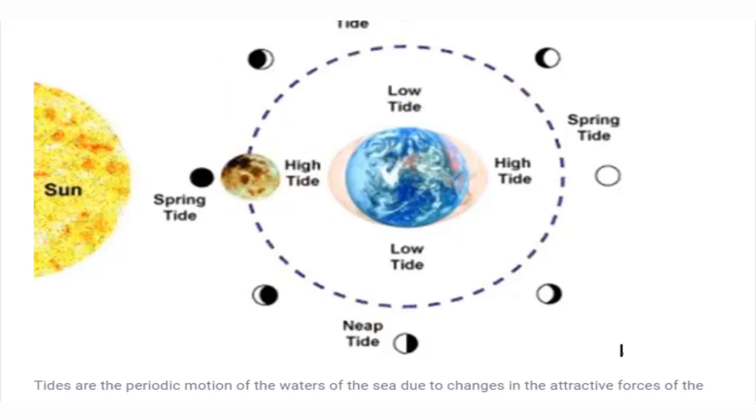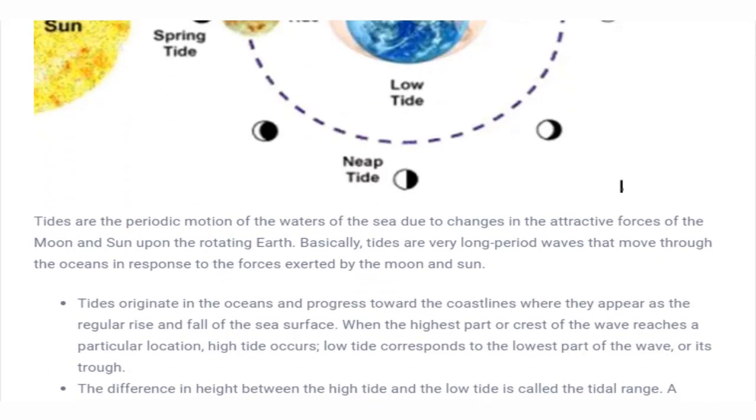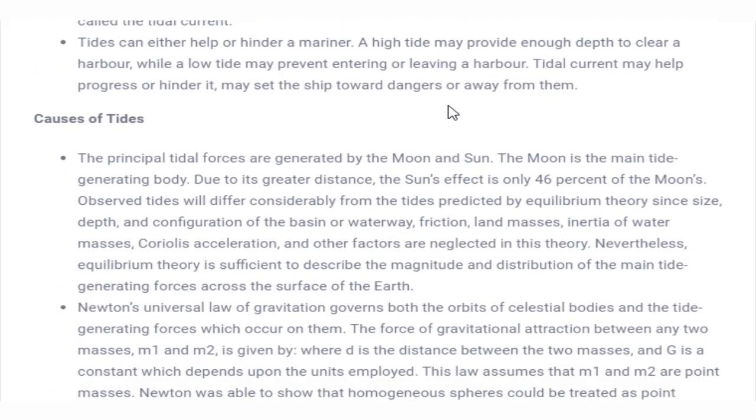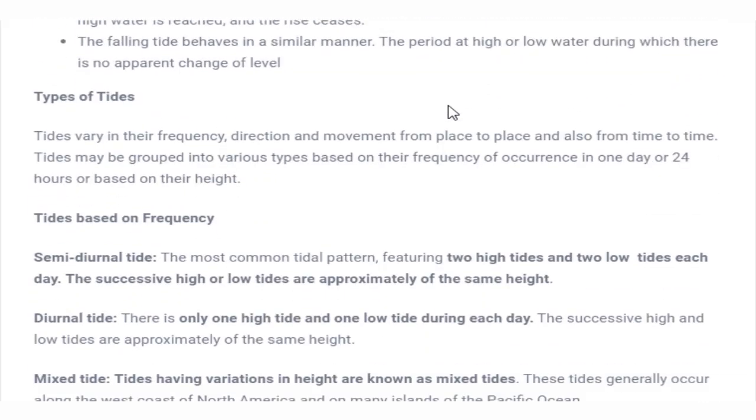So these are the tides based on the position of sun and moon. Now let's see the other kinds of tides.